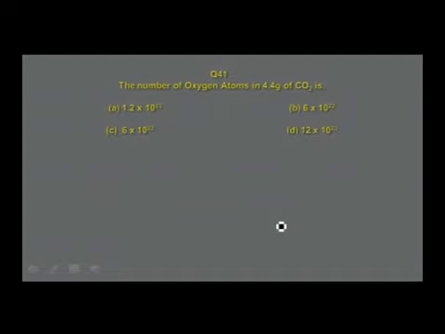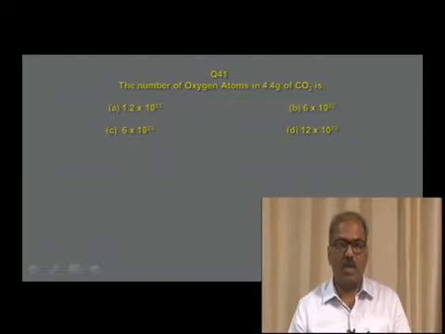The number of oxygen atoms in 4.4 grams of carbon dioxide is option A 1.2 into 10 power 23, option B 6 into 10 power 22, option C 6 into 10 power 23, option D 12 into 10 power 23. Here the number of oxygen atoms in 4.4 grams of carbon dioxide. The question is related to number of atoms and the mass. When the question is related to number of atoms and the mass, what is the relation that you have to use? You remember, 1 molar mass of any substance contains Avogadro number of molecules.